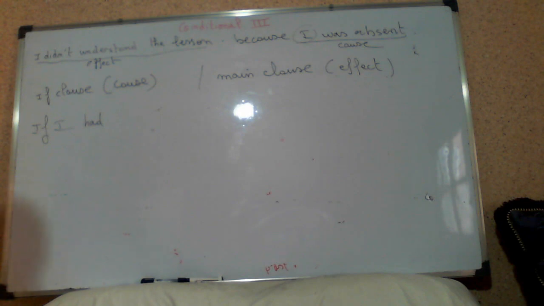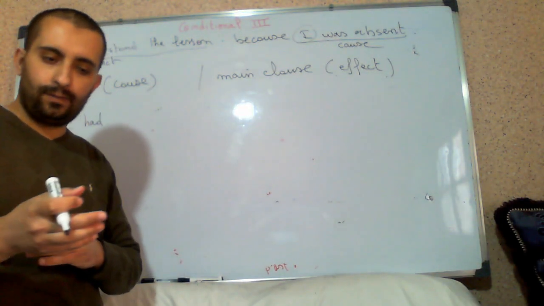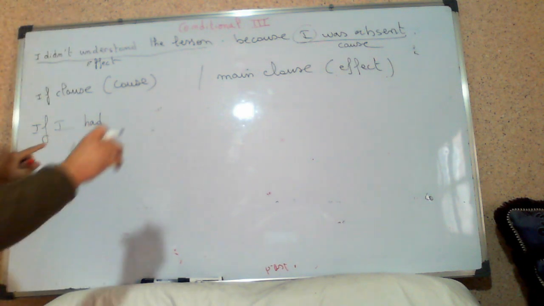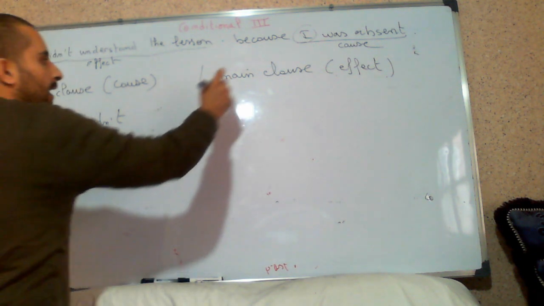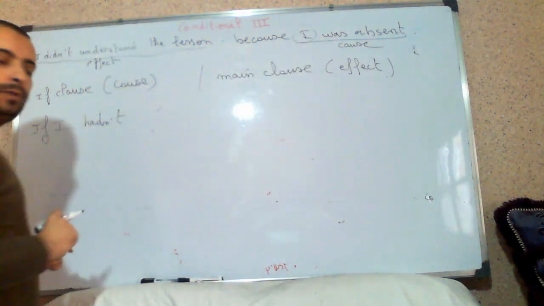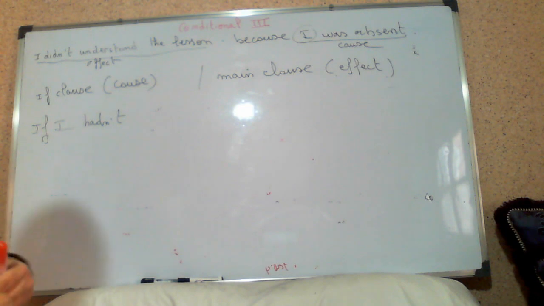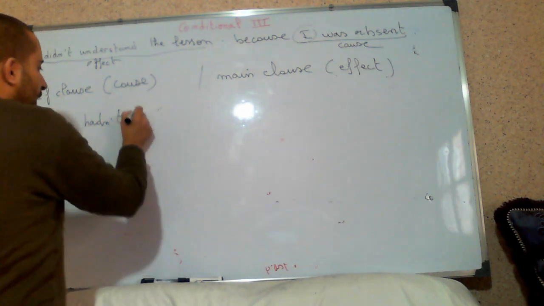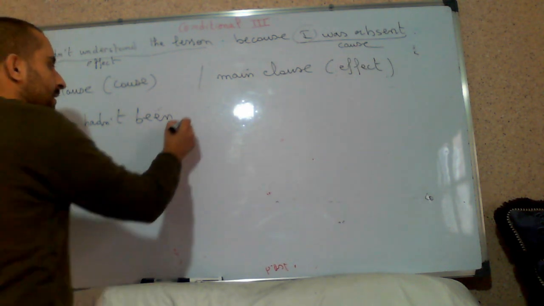Whenever you have affirmative, we change to the negative, and the negative we change to the affirmative. So, if I hadn't. Was, verb to be in the past, we change to the past participle of verb to be. What is it? It is been. If I hadn't been absent.